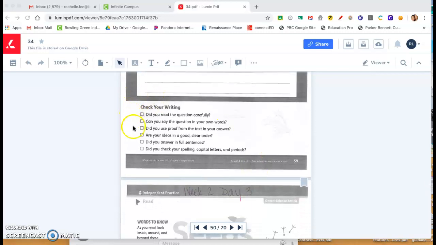And down here at the bottom is where you will check your work. Did you read the question carefully? Can you say the question in your own words? Did you use proof from the text in your answer? Are your ideas in a good, clear order? Did you answer in full sentences? And did you check your spelling, capital letters, and periods?